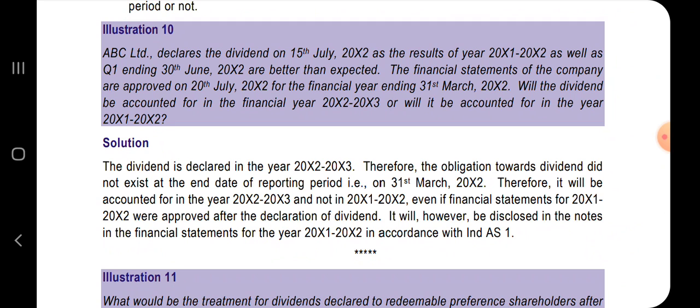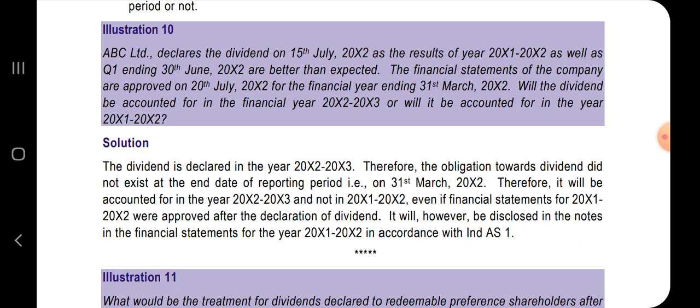The dividend is declared in the year 2022-23. Therefore, the obligation towards dividend did not exist at the end date of the reporting period, that is 31st of March 22. Therefore, it will be accounted for in the year 22-23 and not in 21-22. Even if the financial statements for 21-22 were approved after the declaration of dividend.